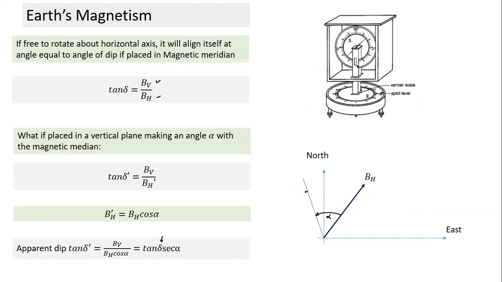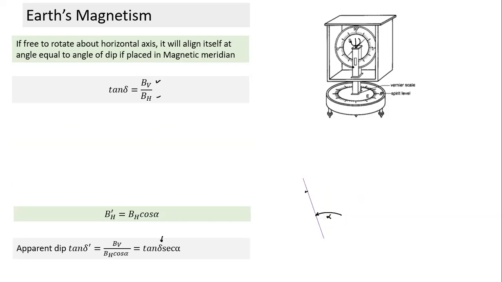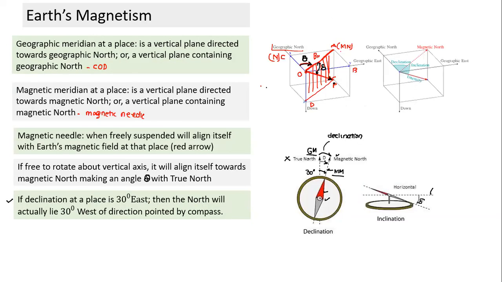If this compass is free to rotate about the vertical axis also, it is equivalent to a magnetic needle freely suspended. It's not constrained. How does it come to rest? Along the magnetic north. You understand this figure?